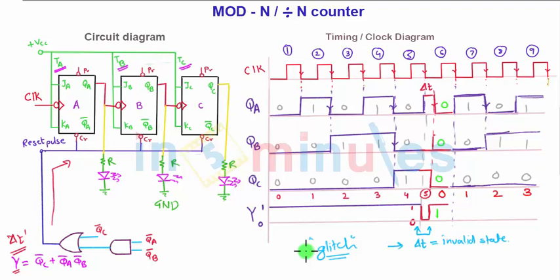That is called a glitch. Now why is it called a divide by n counter? Because if you see carefully, clock cycle 1, 2, 3, 4, 5. So if I consider this as the frequency 5, you can compare clock with the output logic Y. So 5 cycles are over here and only 1 cycle is over here for the Y. For a very long time it was the positive cycle, and for a very short time it is the negative cycle.